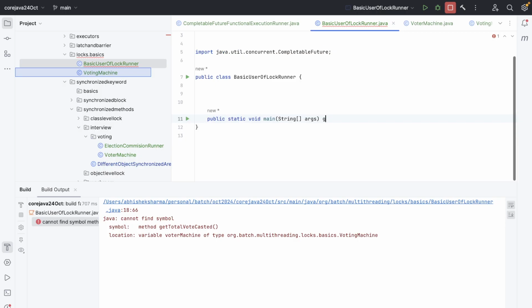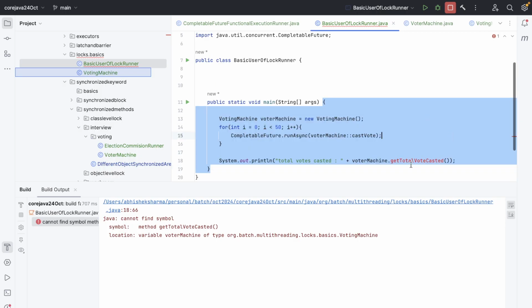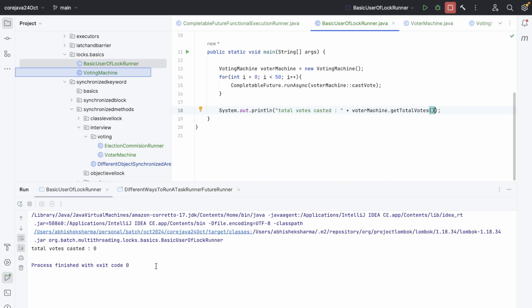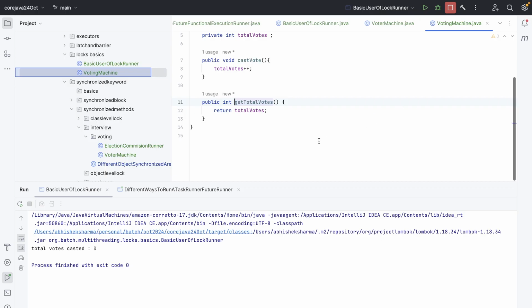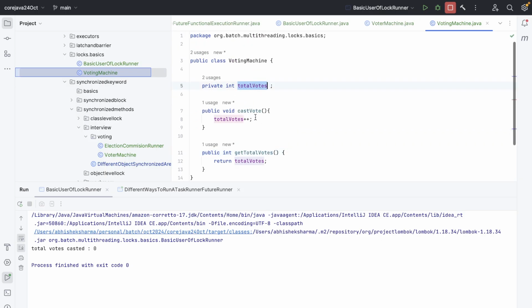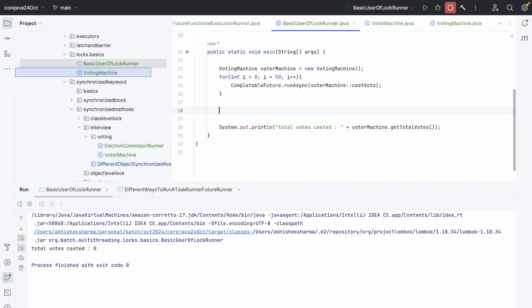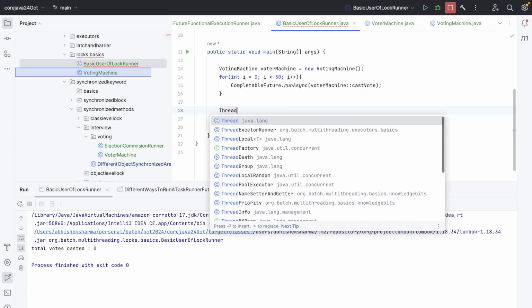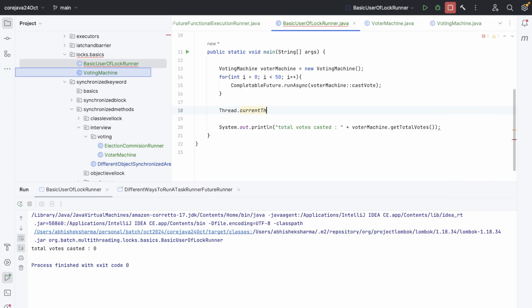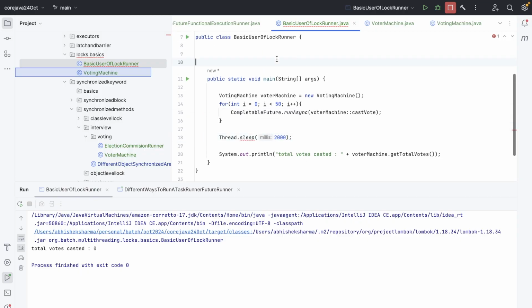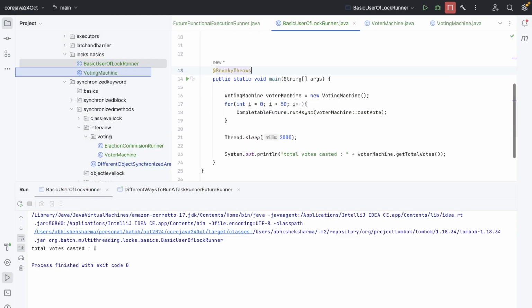And voting machine get total votes. Let's run this now. Okay, again 0 votes casted. Why? Cast vote. Okay, yes. Okay, we need to wait, right? Make sure Thread.sleep, not Thread.wait, and 2 seconds is enough, and then run it. So after 2 seconds, total casted 50, right?